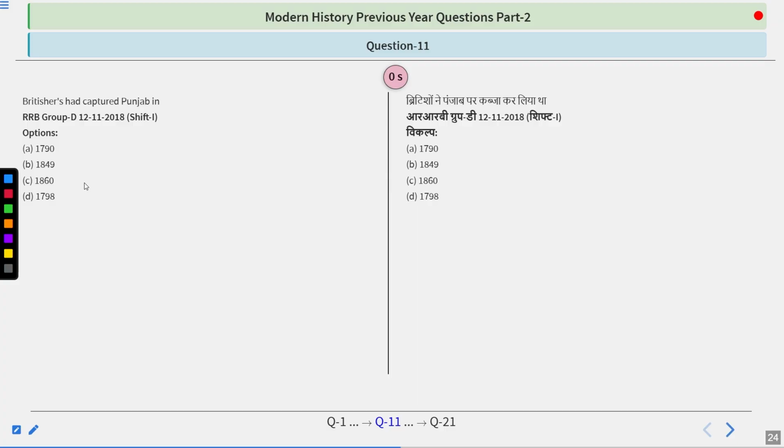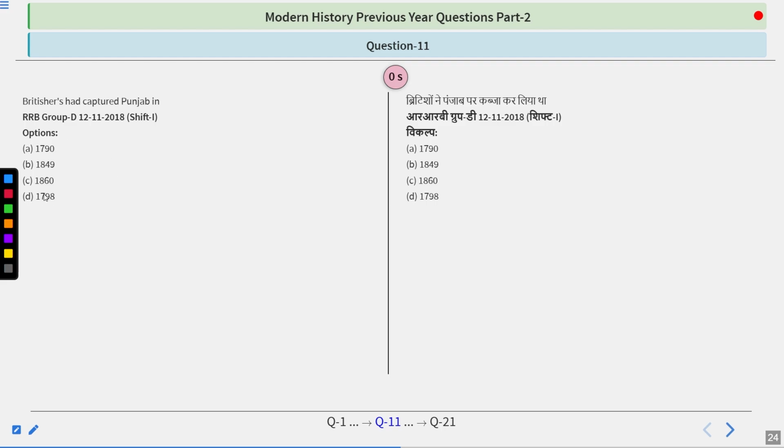So why did I say common sense? Because in the early 1800s, in 1808, 1809, there was a time when a treaty was signed between Raja Ranjit Singh and the Britishers. Under that treaty, the Satluj River was demarcated as a boundary between these two empires. And one more point you can understand: 1790 and 1798 would be eliminated.